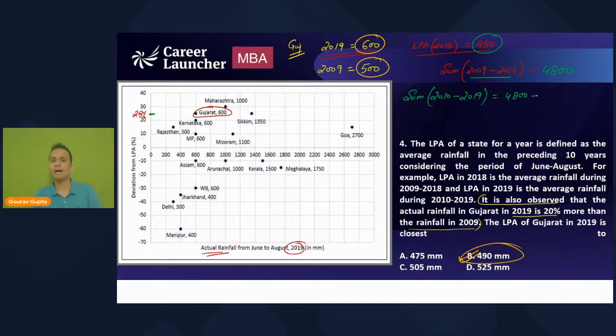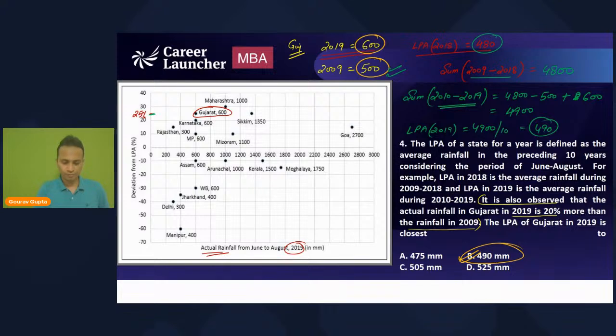So 4800 minus the value of 2009, which is 500, plus the value of 2019, which is 600. So the sum will come out to be 4900 for these 10 years. So the LPA of 2019 will be the sum divided by the number of years, that is 490. So the correct answer is 490, option B. All right. Now quickly tell me, am I clear to each and every one of you?